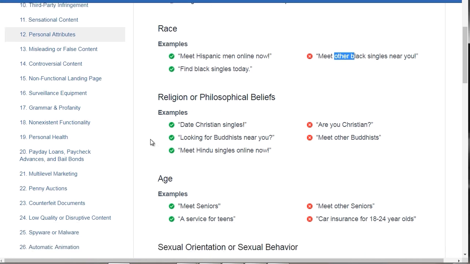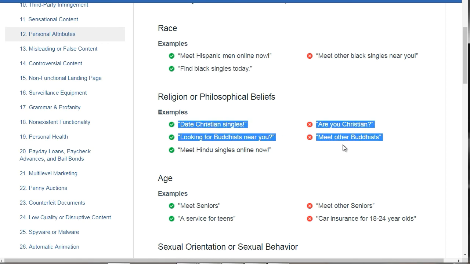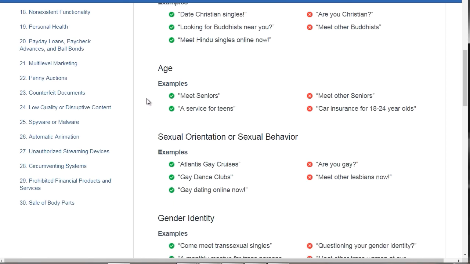Or religion, it says date Christian singles, or looking for Buddhists near you. Meet Hindu singles online now. So this doesn't imply that you are this race. If you say, are you Christian? That's a surefire way to get banned. And age, same thing. Meet seniors. It doesn't imply that. When you say meet other seniors, the word other or are you, that implies that person's demographic, and they do not like that.